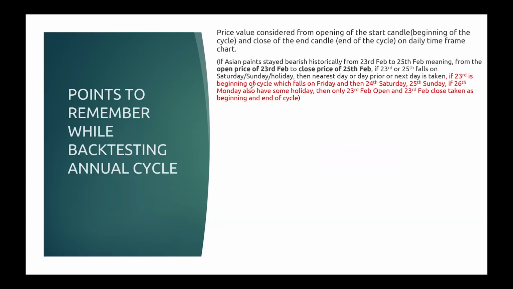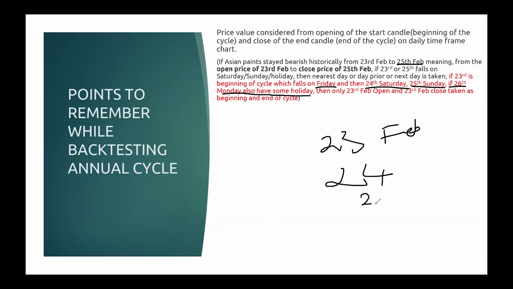Now what if 23rd is the beginning of the cycle and falls on Friday, 24th falls on Saturday, and 25th, when the cycle is ending, falls on Sunday? You might think you will take Monday the 26th, but assume that Monday is also a market holiday for some reason.